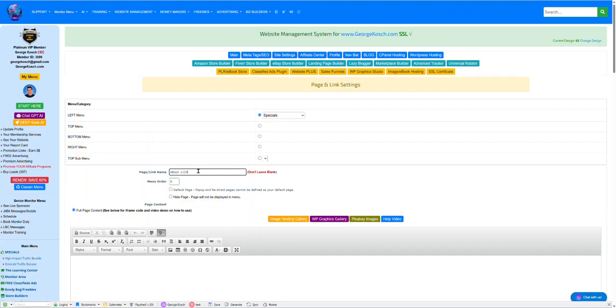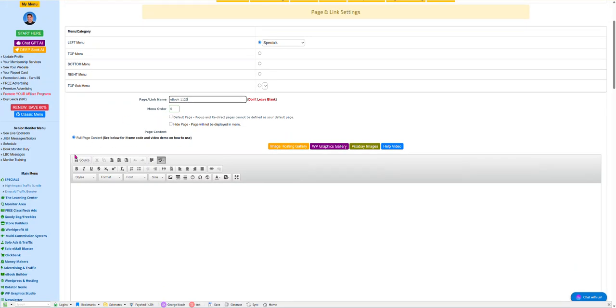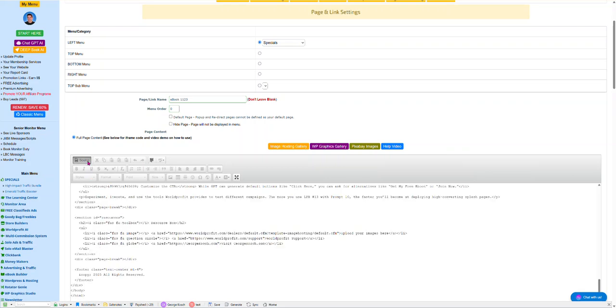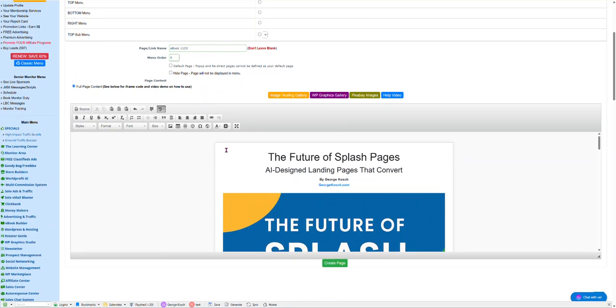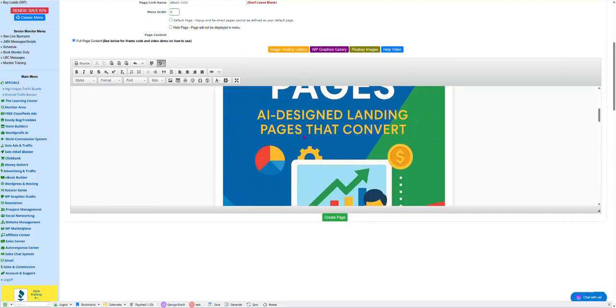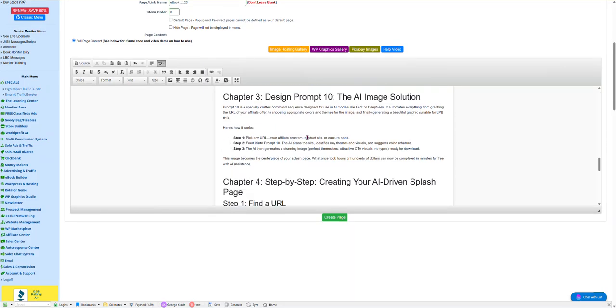The only reason I'm naming it that is because I've got so many test pages, it's just crazy. So click the source button, then put the cursor in here and paste. Then you click the source button again. You can see, here we go. Got the whole ebook done, right? Okay, so it looks nice.